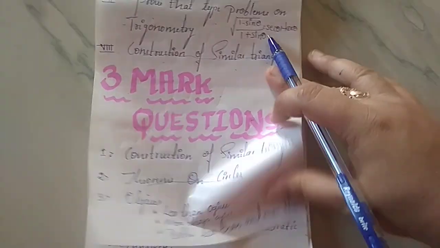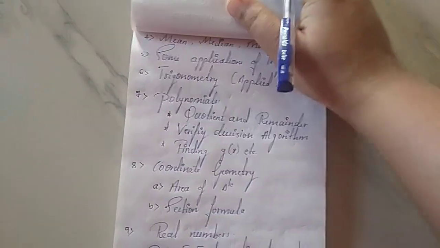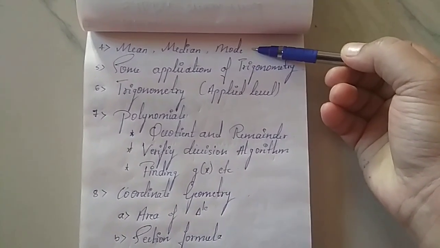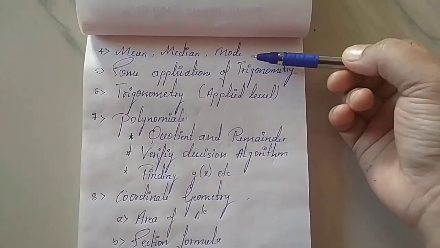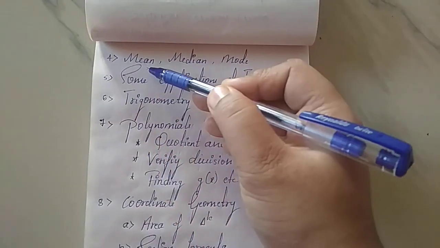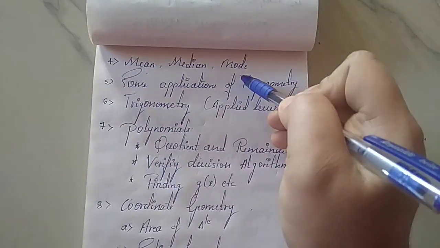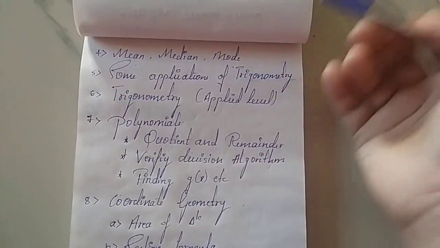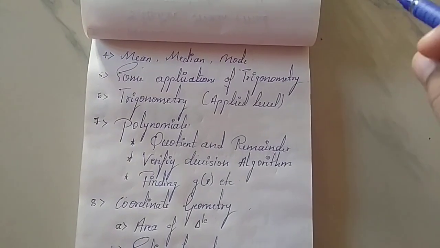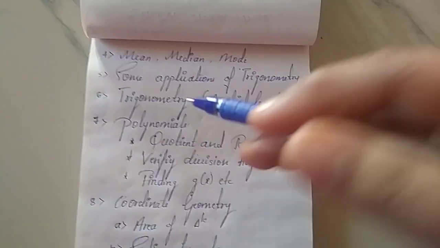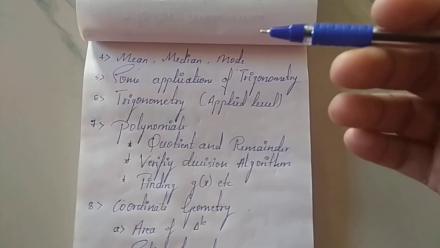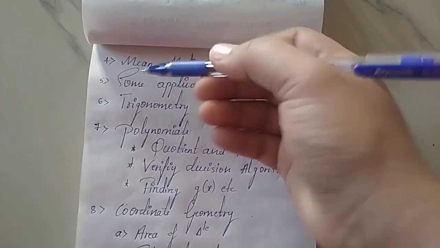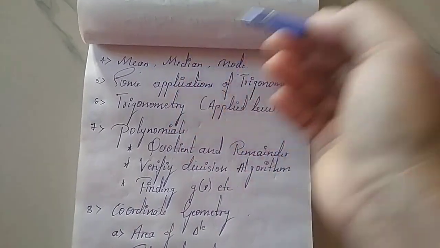Now let us see the next chapter, that is statistics. As we have discussed, sometimes they may ask questions from statistics in 4-mark questions also. But mainly they are going to ask mean, median, mode in 3-mark questions. As I told you, statistics is very easy. First, you have to understand the concept properly. You have to study the mean formula, and learn by heart all the formulas of mean, median and mode.